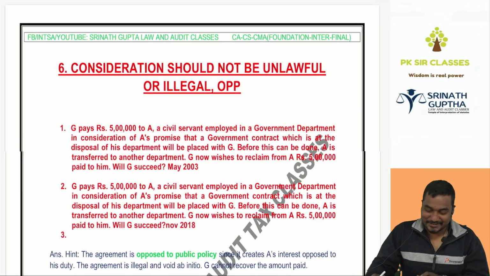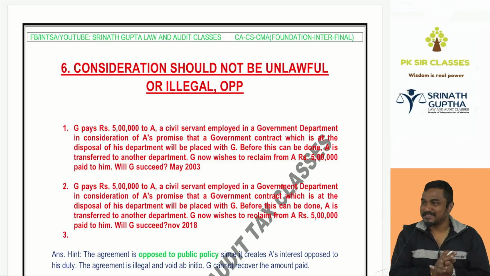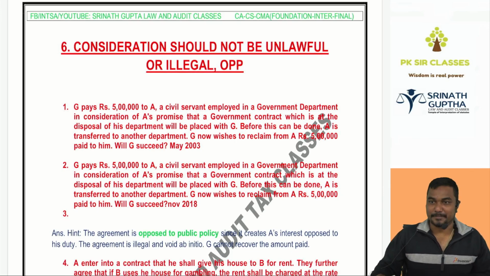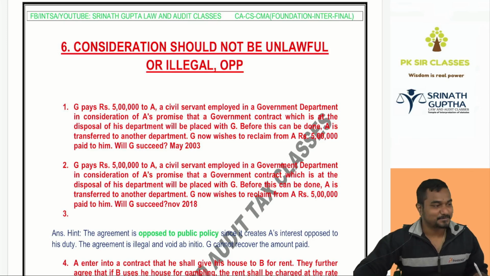In the last class, we had done lawful objective, lawful consideration, and agreements opposed to public policy, including revision. So we'll do the scanner on this topic. If you are able to answer these questions, you are fit for the exam. Done.